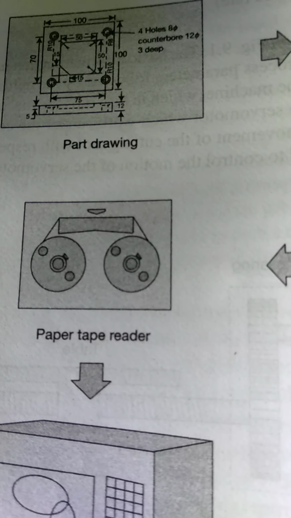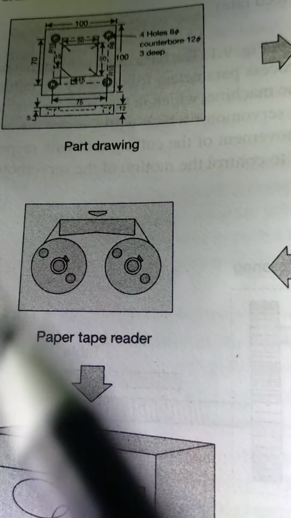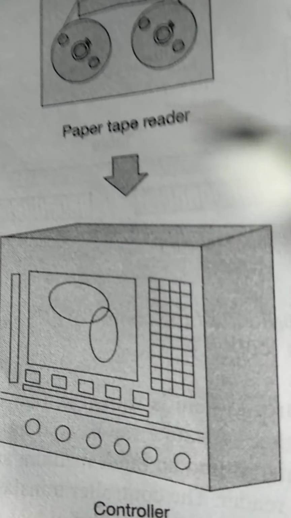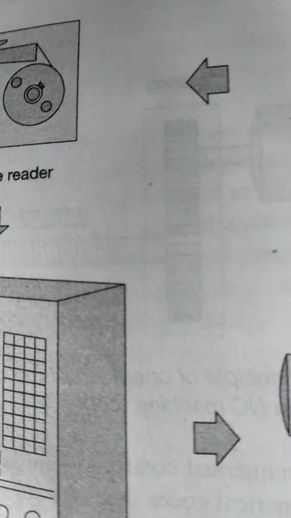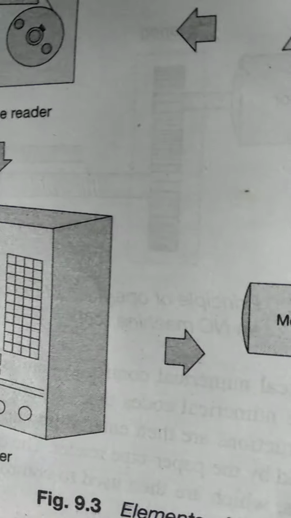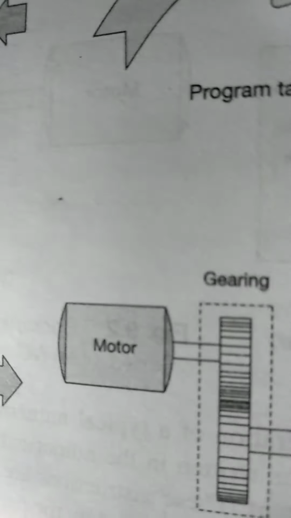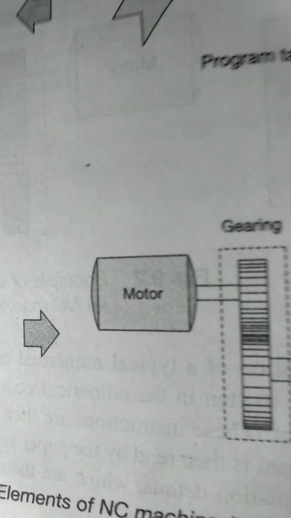So now the controller translates these written codes into actuation details. This is the controller which translates these codes into the machine actuation details, which are understandable by the machine. So this can control the actual machine movements, like the control of the different axes of the machine. Okay, so this is how the NC system works.